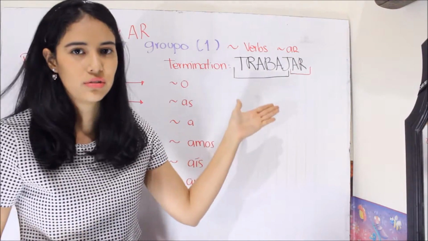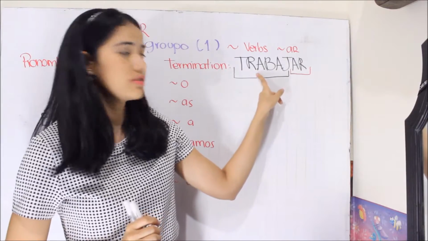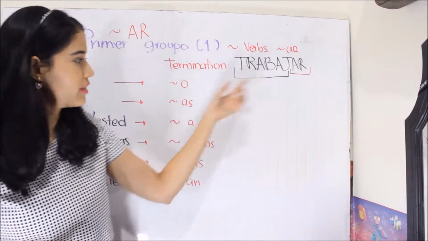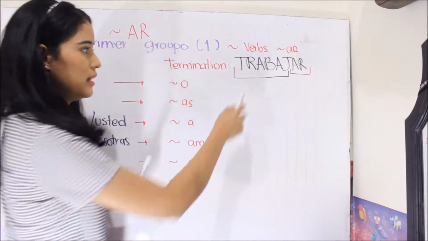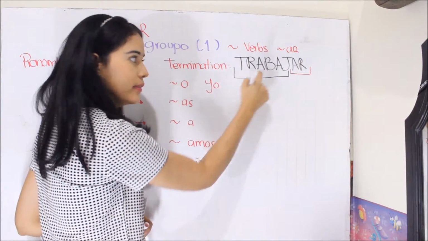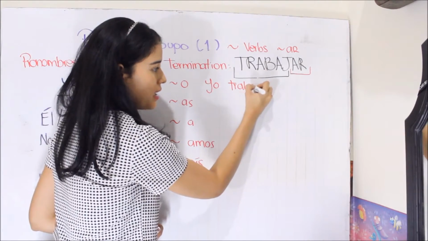To do the conjugation, the only thing that we have to do is use the root, usar la raíz, with the termination. Yes? For example, let's do with yo. Yo trabajo.